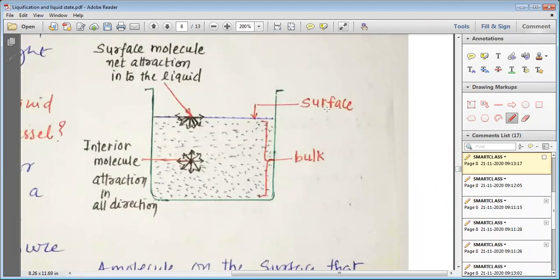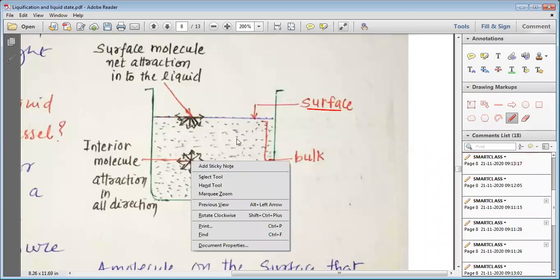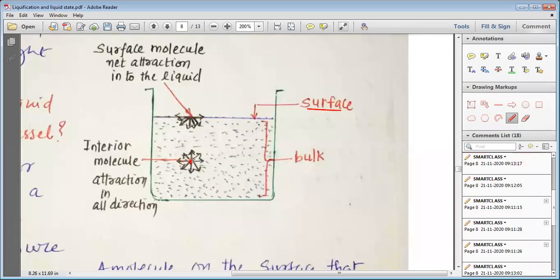Liquid has got a surface. So some molecules are present on the surface, and at the same time molecules are present in the bulk. Now what happens? The molecule present on the surface has no molecules above it. But if we think of the molecule present in the bulk, I'm talking about this molecule now, you can see that molecules are present all around it.